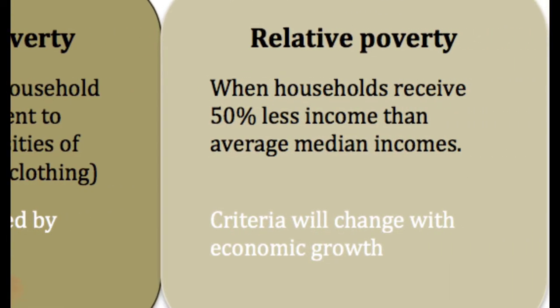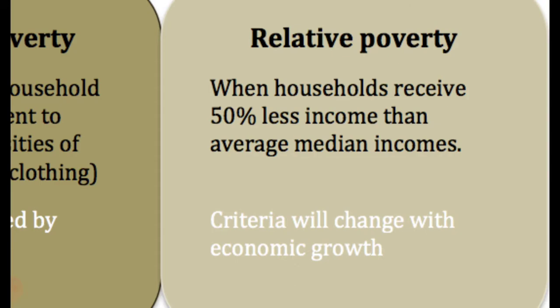As opposed to this, relative poverty means households receive 50% less income than the average median income. For example, in a country, the average income of a household is $1,000, and an individual in that country has $200 of income, and in that particular country the absolute poverty line is $100.